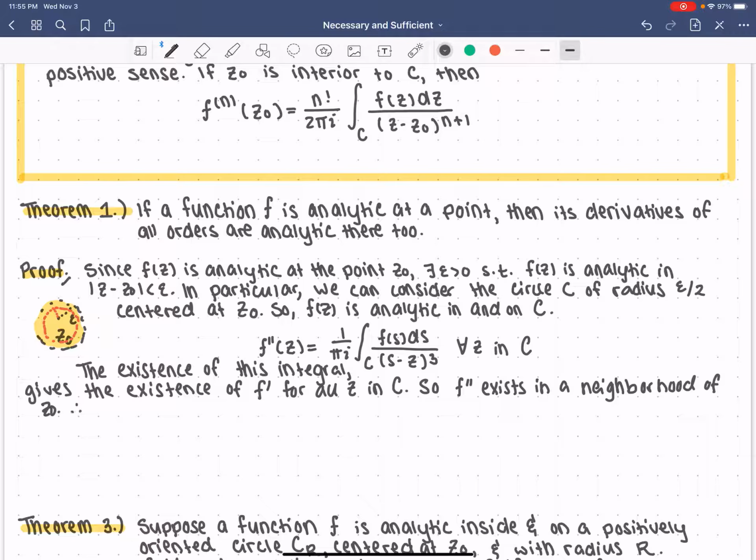So therefore, f prime is analytic at z naught. And repeating this argument for higher derivatives gives the result.